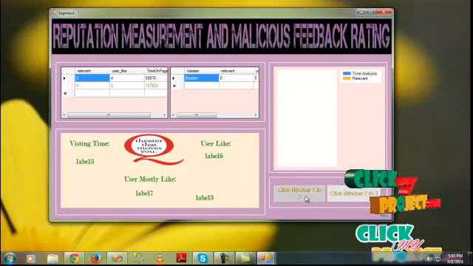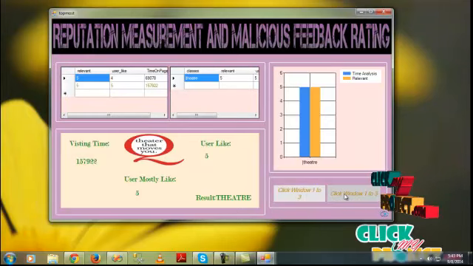Click on the window 1 to 3. Click on the button 1 to 3. So visiting time 157922. So the user mostly likes the system in theater services. So the result in theater process is calculated on the server.